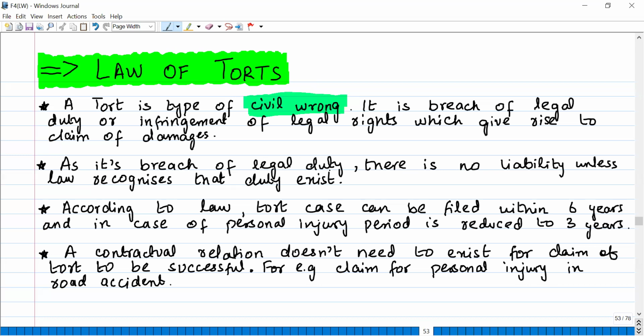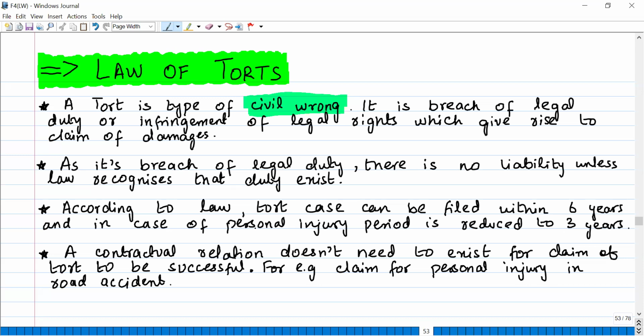As it is breach of legal duty, there is no liability unless law recognizes that duty exists. Because tort is a breach of legal duty. So when the law recognizes that there was a legal duty of a person to perform this, and he didn't perform that, only then will a claim of damages arise. But if there is no legal duty in that scenario, then the person will not be liable for tortious action. According to law, a tort case can be filed within 6 years, and in case of personal injury, the period is reduced to 3 years.